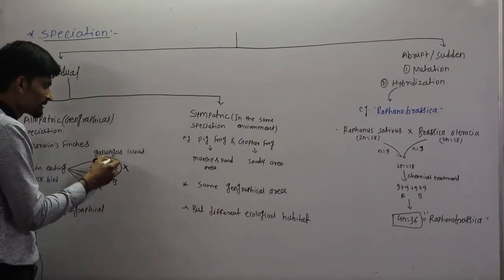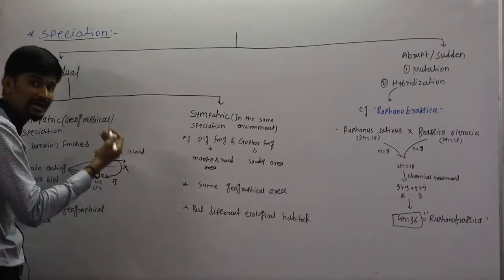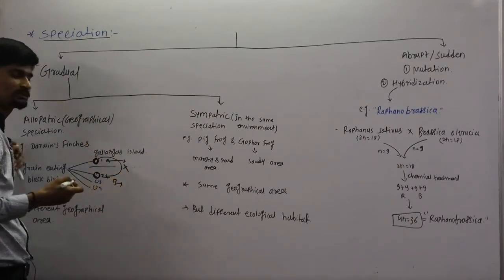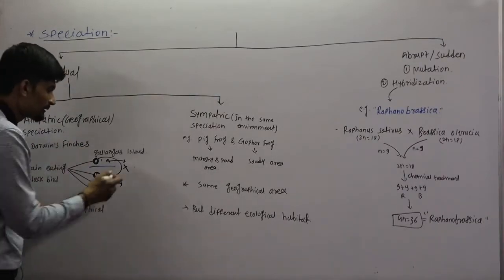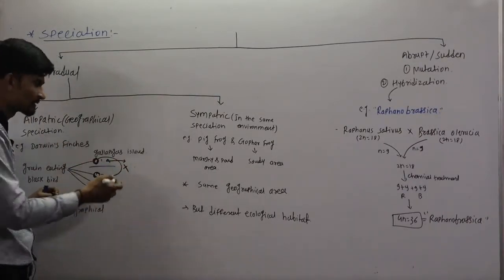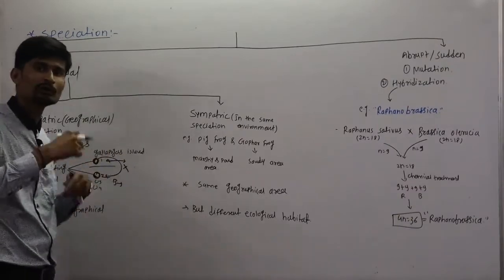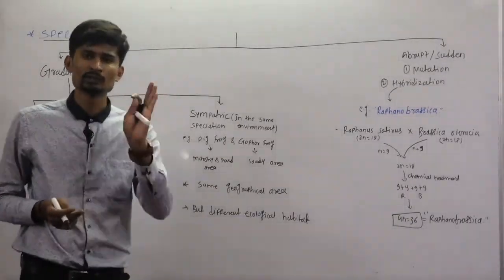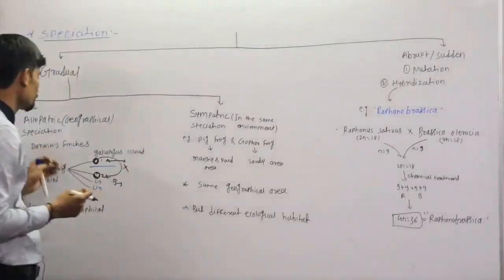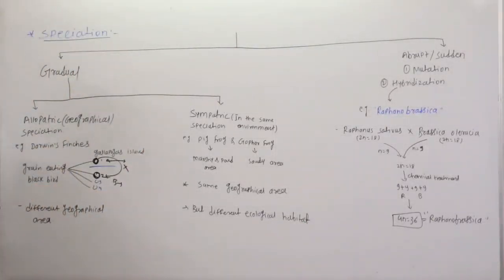So what happens, this A will change its habitat and B also changes its habitat. So due to changes in their habitat, they will acquire new characters and change into a new variety, which leads to the formation of a new species, that is allopatric speciation.